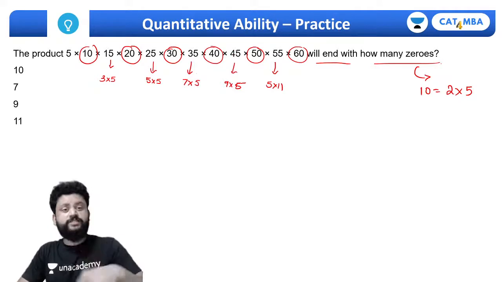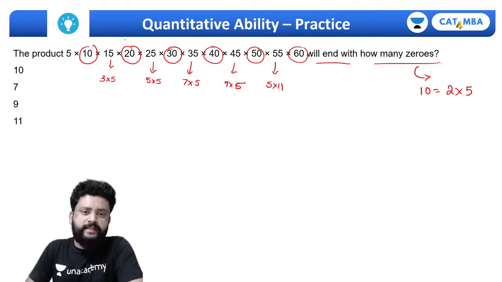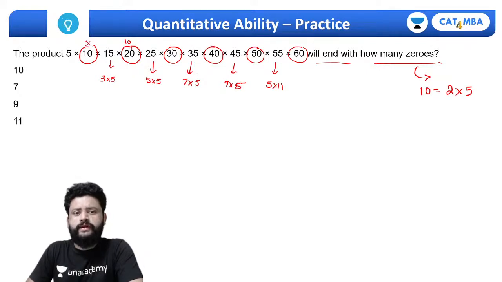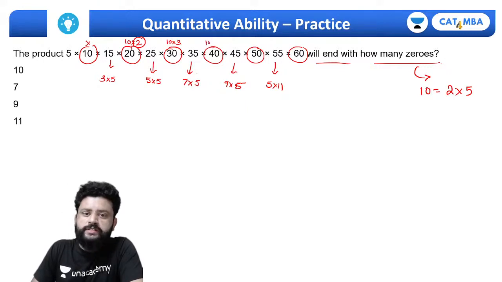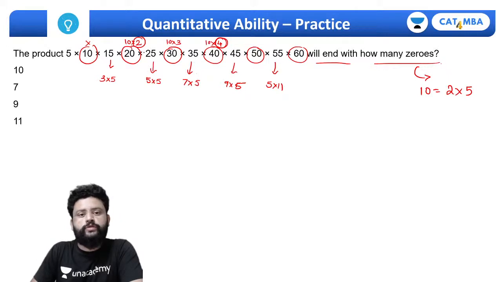So how many extra 2's do we have? So basically this is 10. 1 0 we have already counted. There is no 2 here. Extra 2. यहाँ पे 10 into 2, one more 2 we got. This is 10 into 3, we don't have any extra 2. This is 10 into 4, so we have 2 2's here. 4 is 2 into 2. So एक 2 यहाँ पे मिला, यहाँ पे 2 2's extra मिले. 5 we have sufficient. Extra 5's अपने पास already हैं.